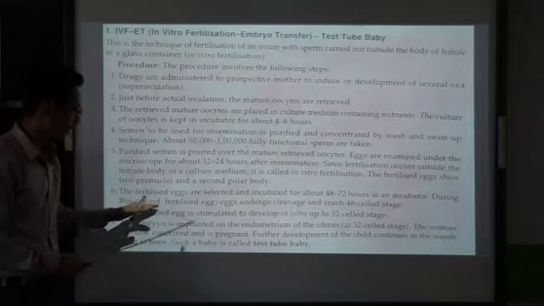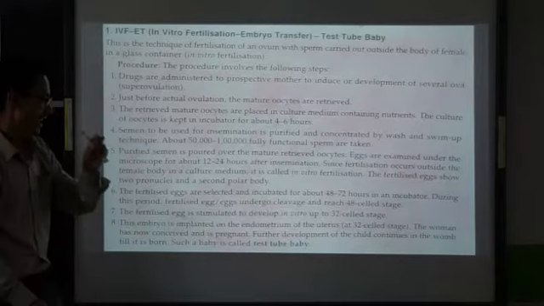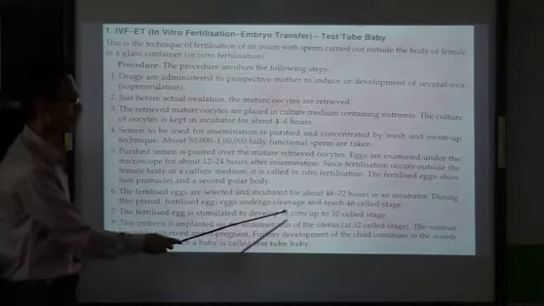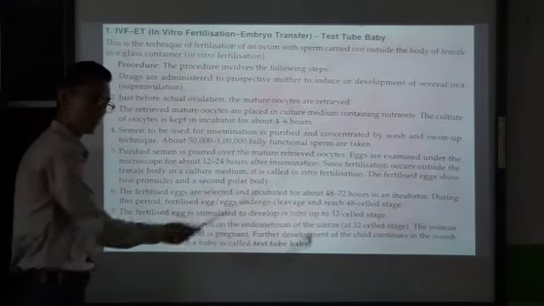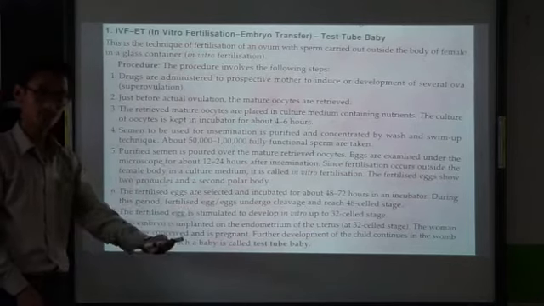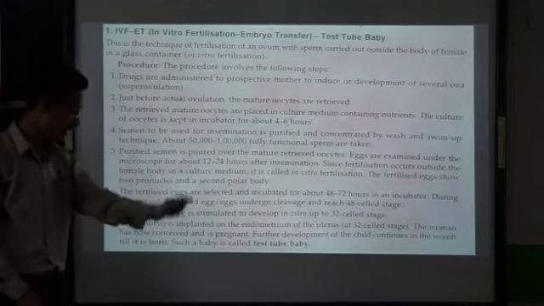Now that fertilized eggs undergo cleavage and will reach the 8 to 16 cell stage. After that, the fertilized egg is stimulated to develop in vitro up to 32 cell stage. That means the egg will keep on dividing mitotically from 2 to 4, 4 to 8, 8 to 16, 16 to 32. Alright, will keep on dividing.